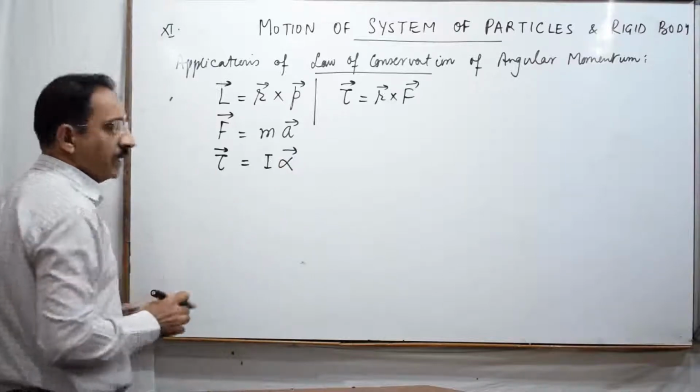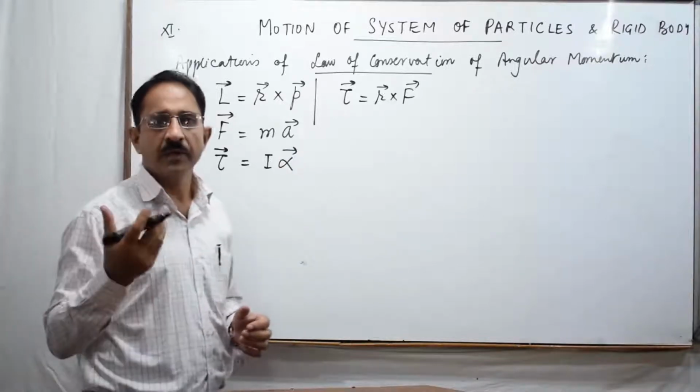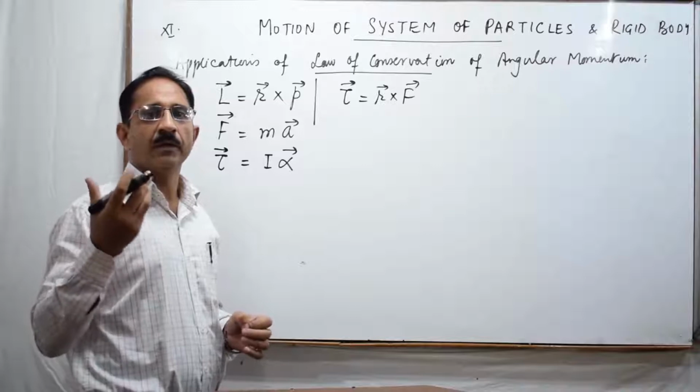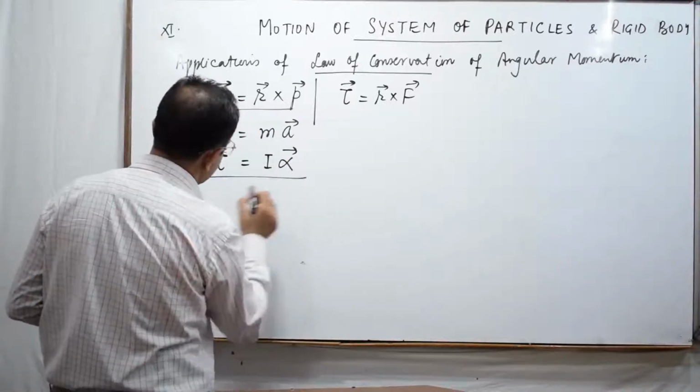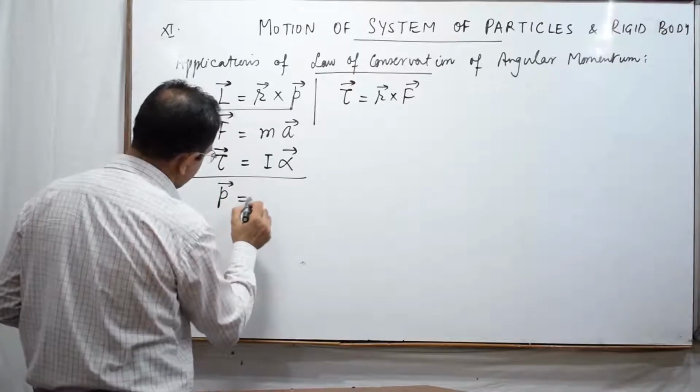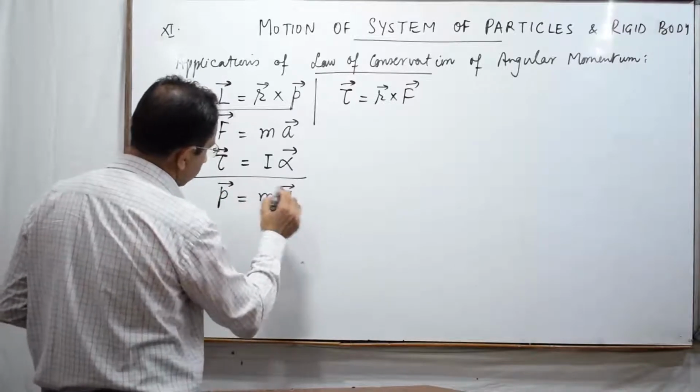On the similar lines अगर हम एक equation लिखें that we see in case of the linear motion we have the linear momentum P equal to the product of mass and velocity.